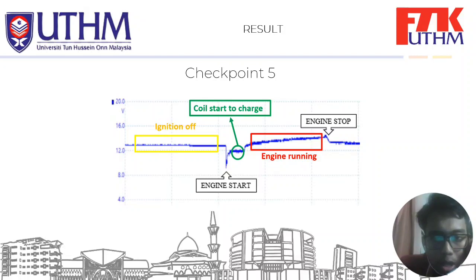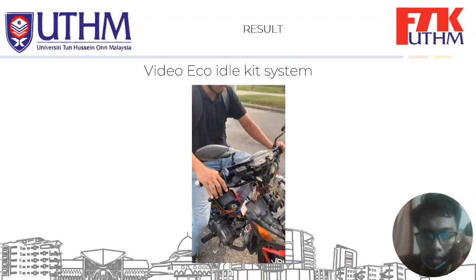The battery voltage drops to power up the coil before the engine starts, and there is a jerk before the engine is running because the coil starts to charge. When the engine is running it is above 13 volt, and when the engine stops, the battery voltage reduces and stays constant at 12 volt. Okay, this is the demonstration of the eco-idle kit system.